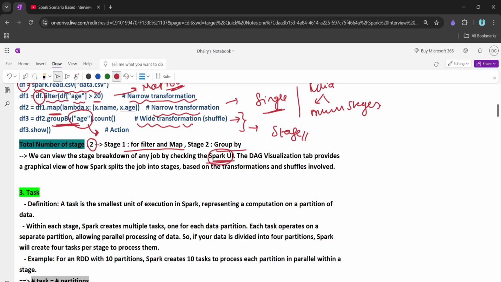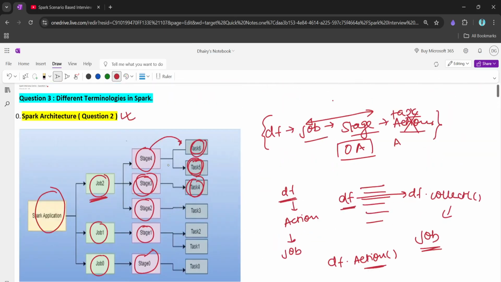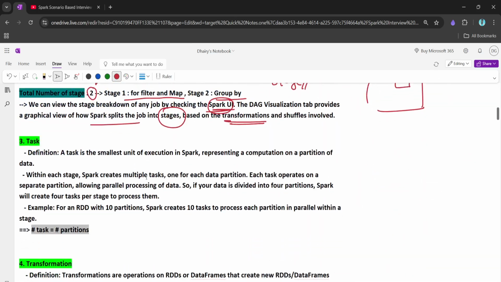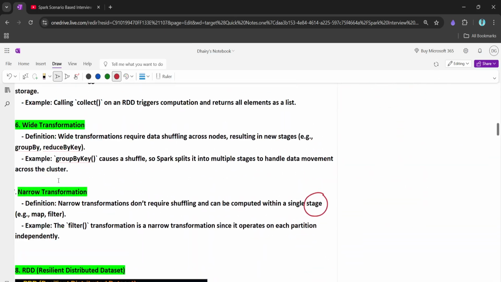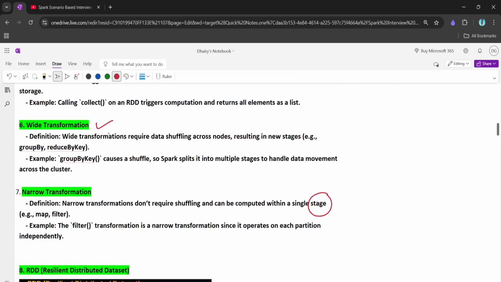On the Spark UI, you can check the DAG visualization tab. When you see it there, you will have a button to see that. Based on the transformations, we can check the number of stages. So I think we understood the stage also, and we understood the narrow and wide transformation. I think we have covered these two.